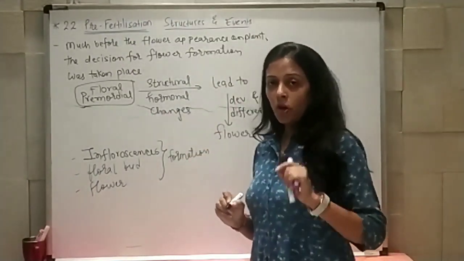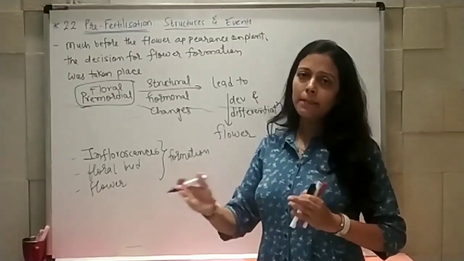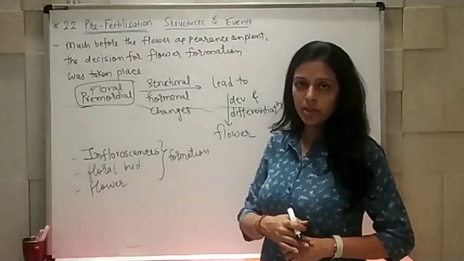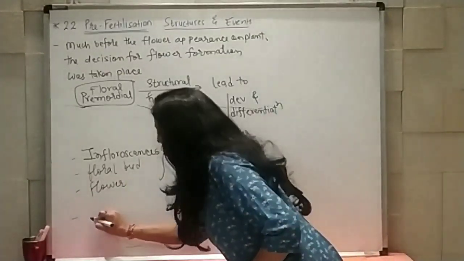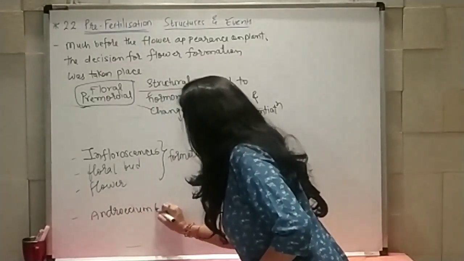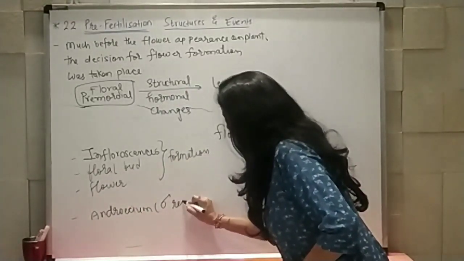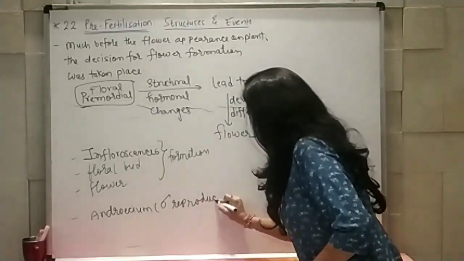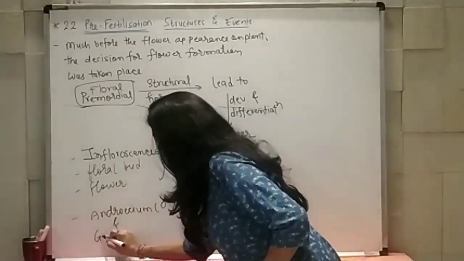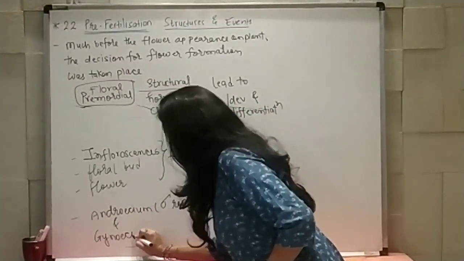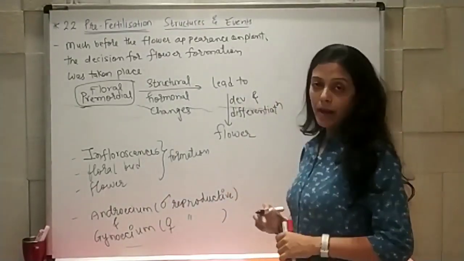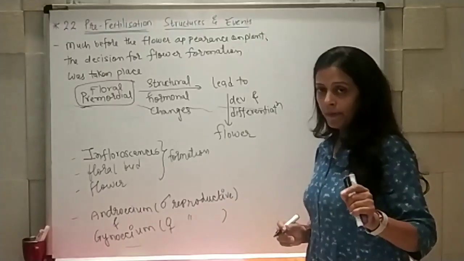In that, we all know that the two main reproductive whorls are androecium and gynoecium. So, both androecium, that is nothing but the male reproductive part of the plant, and gynoecium, that is the female reproductive part of the plant, will develop.